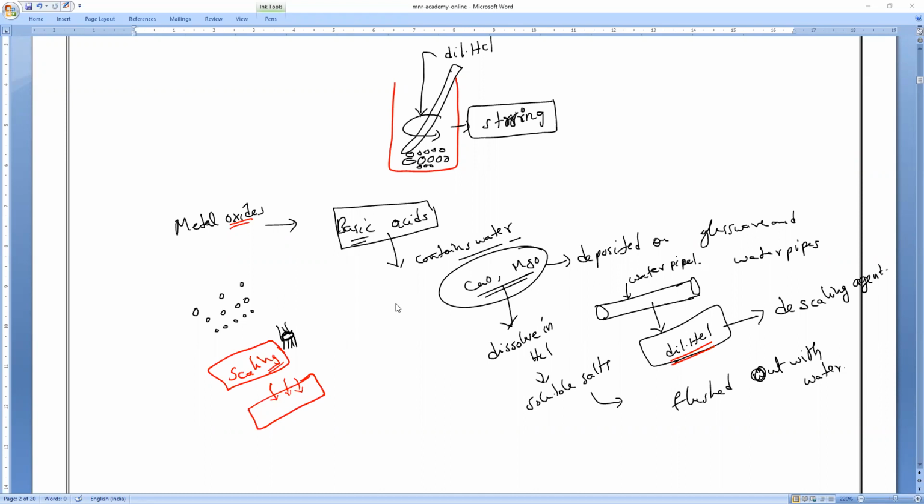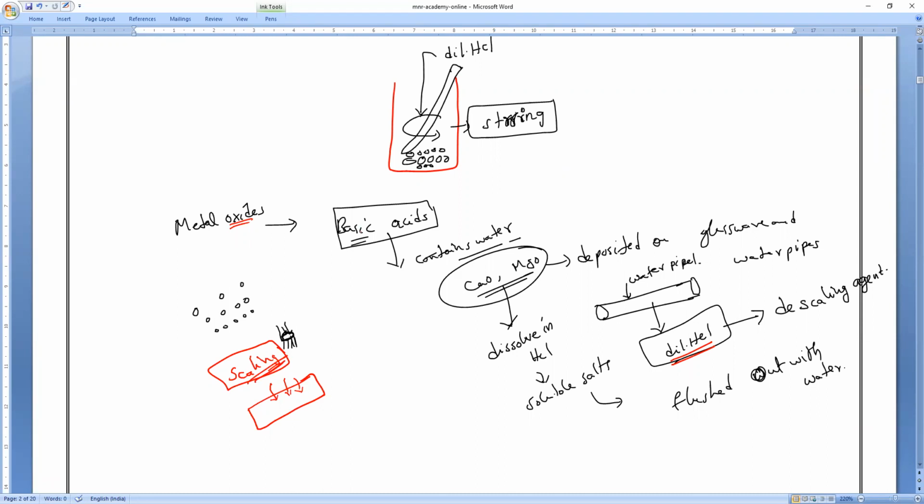Have you noticed it, everybody? Yes, sir. So that is the process we call scaling. Even your fan, all the dust is stuck to the wings. Is it right or wrong? Yes. So that process is called scaling.